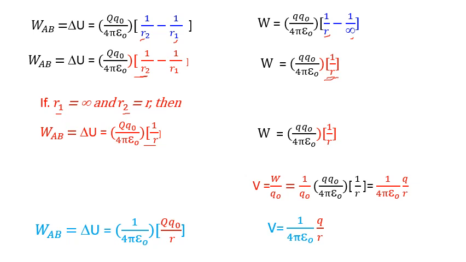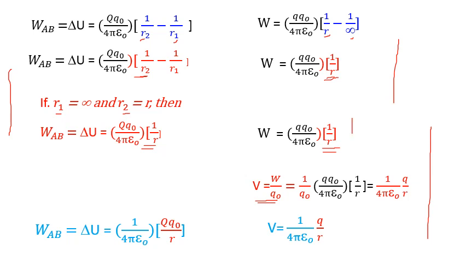Now see this formula and this formula, both these formulas are same. Means you can find out work done in this way or you can find out work done in this way. Clear? Formula for work done is same. Now while deriving formula for electric potential, we have to use this basic formula. V is equal to W upon Q0.